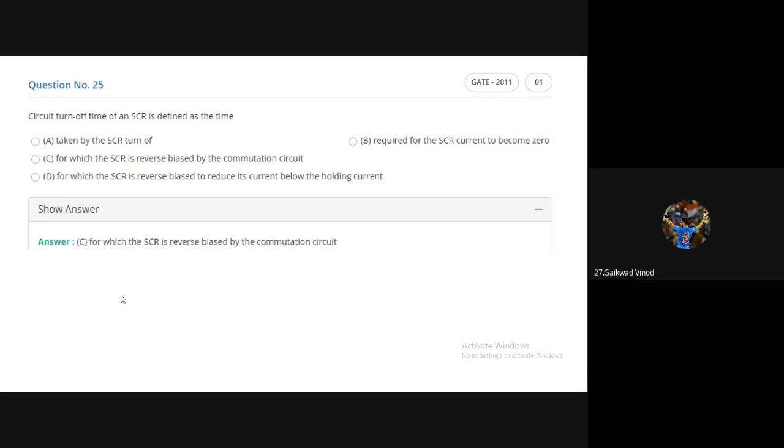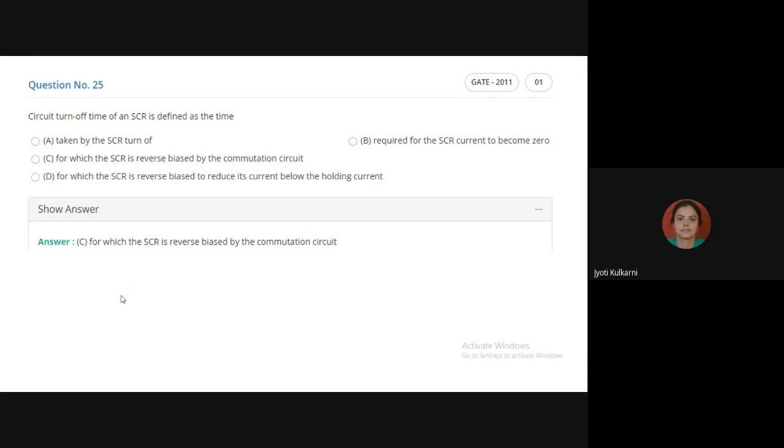SCR turn off time is greater than circuit turn off time. No, it is exactly reverse. The time period which the circuit is supposed to give to the SCR to turn off should always be larger than what the SCR requires to have desirable commutation.